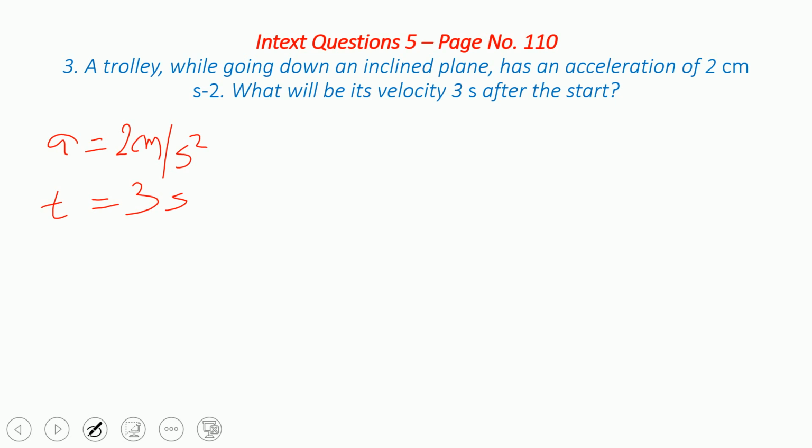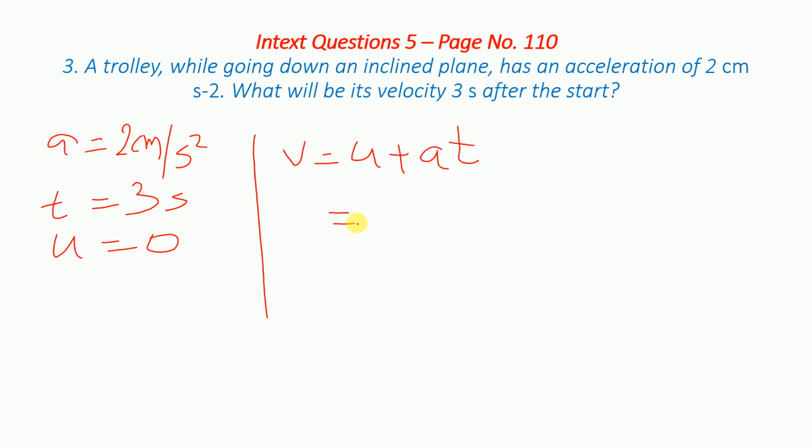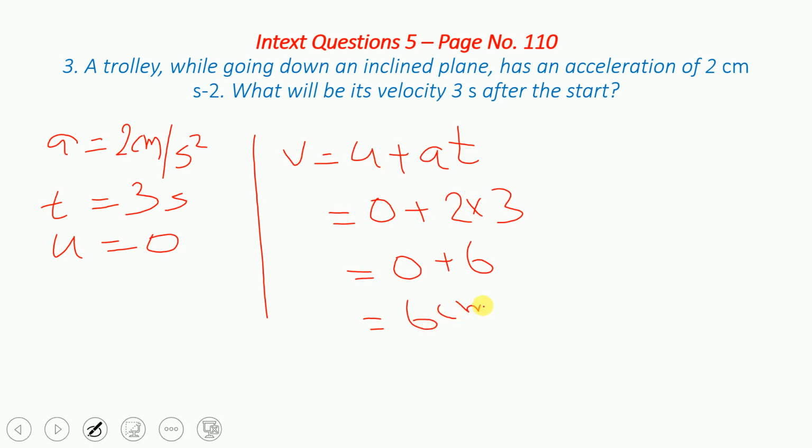Now, what will be its velocity 3 seconds after it starts? That is the initial velocity, u. You can say it is 0 because it starts from rest. So v is equal to u plus at, correct? So v is equal to 0 plus a, which is 2, times t, which is 3. So it will become 0 plus 6, which is 6 centimeter per second.